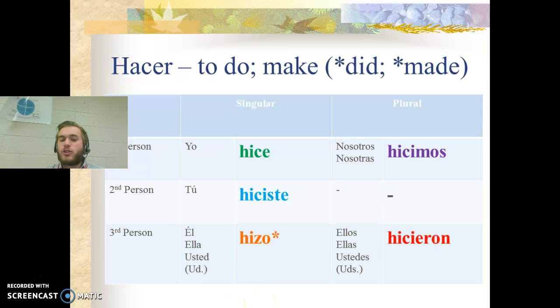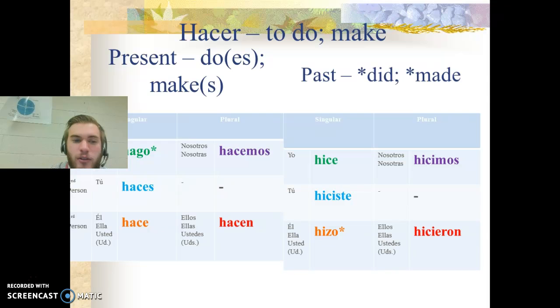And the reason why that change happens has to do with phonetics, right? So whenever a C in Spanish is followed by an O or an A, right, it gets the K sound, which does not sound like hacer, right? So instead of keeping the C, we change it to a Z just in this form, hizo, to keep the same S sound, right? Taking a look at present tense, remember, hacer had an irregular yo, hago, and then everything else was normal. Haces, hace, hacemos, hacen.